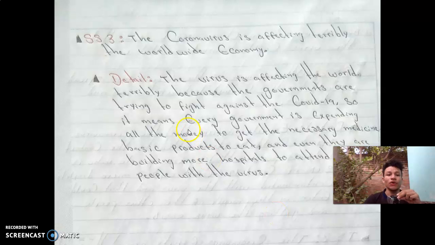So here we have my third supporting sentence: the coronavirus is terribly affecting the worldwide economy. In the detail, I support my idea about the coronavirus, or about the supporting sentence 3. So I want to show you my part of my essay.